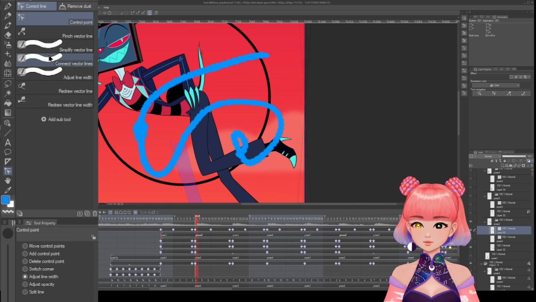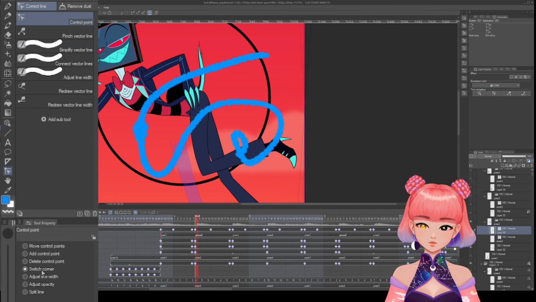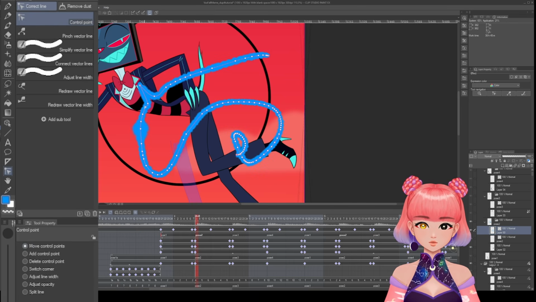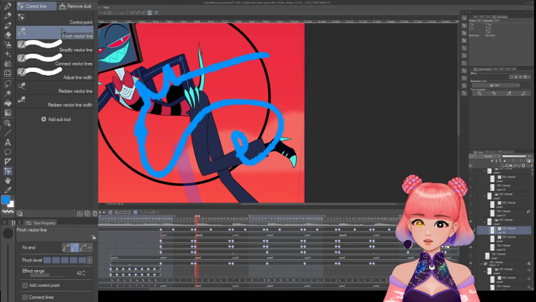It's just really amazing, okay? And oh, there's also switch corner. You can make any point into a square corner, because if you don't make it into a corner, it's gonna be round. If you make it into a corner, it's gonna be pointy. I mean, the difference is not that obvious, but there is a difference.